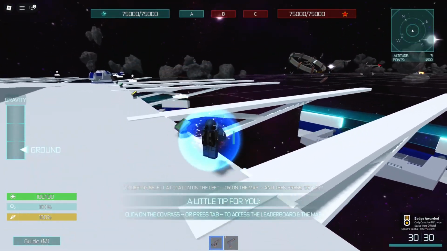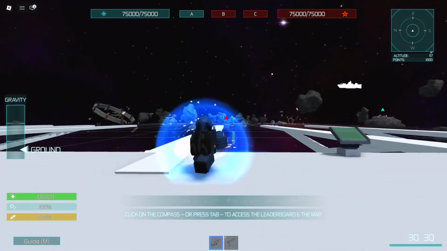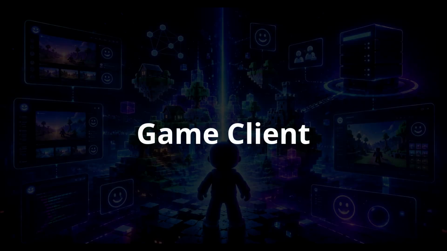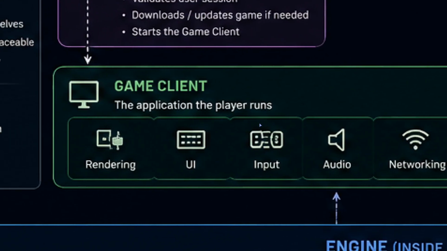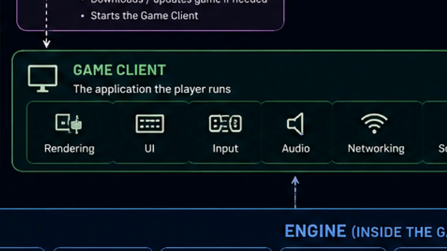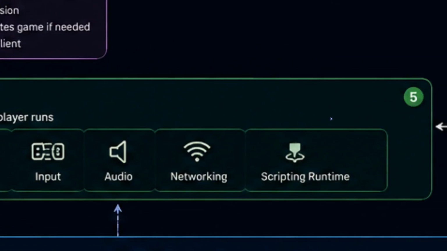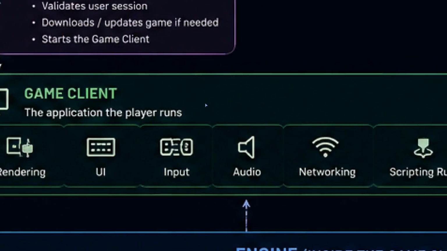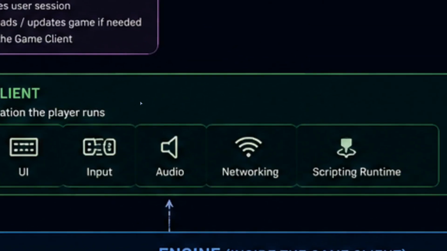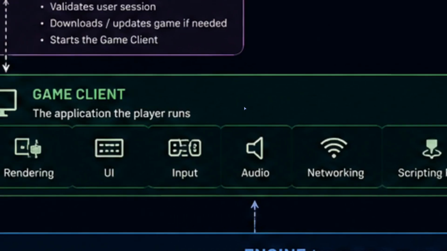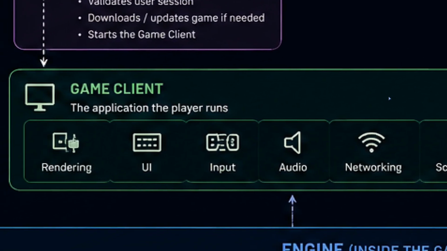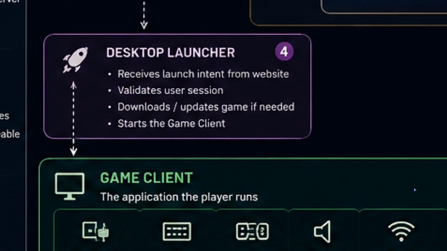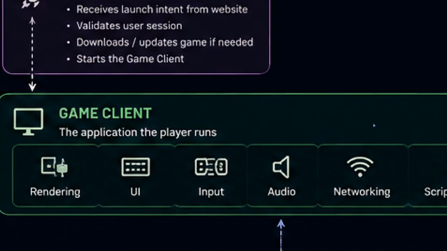The engine is only one layer of the platform, so let's break the platform into its major pieces. First, we need the application the player actually runs. We'll call this the game client. This is responsible for things like creating the game window, receiving keyboard and mouse input, rendering the world, displaying UI, loading assets, communicating with the server, and representing the player's local game state. Eventually, this is the program that opens when someone presses play on our website. Think of it as our equivalent of the Roblox player.